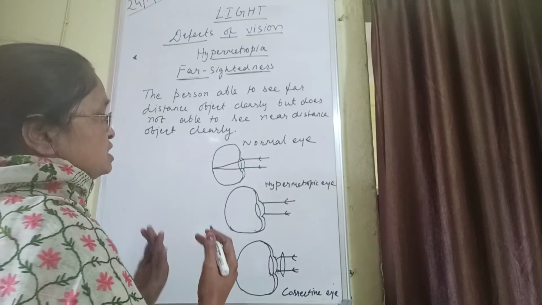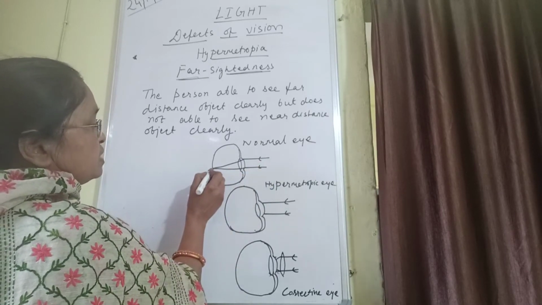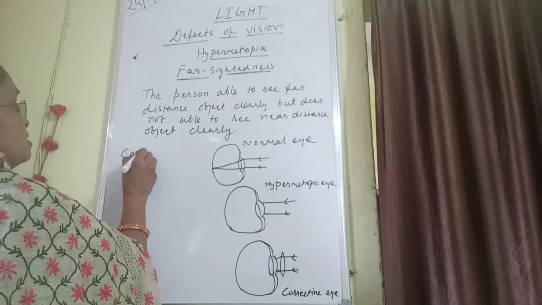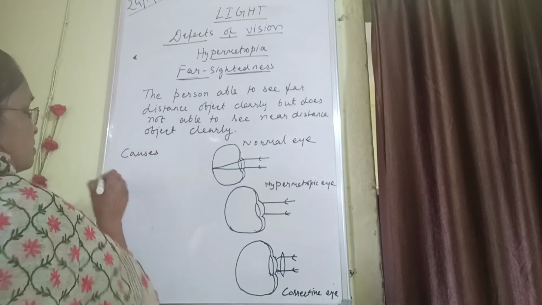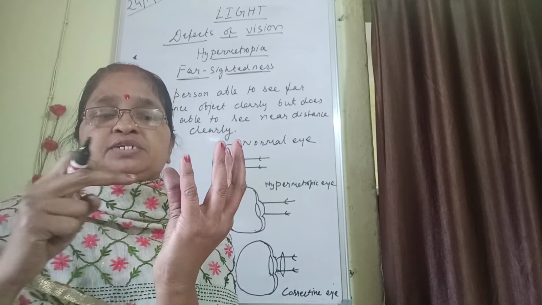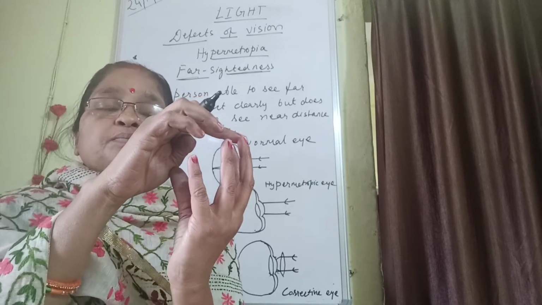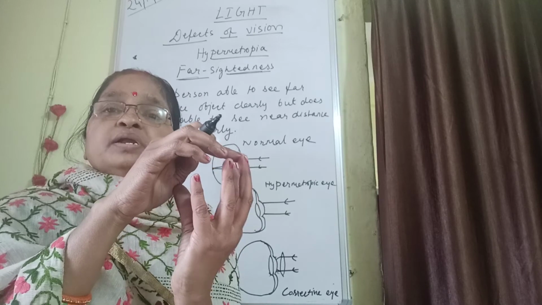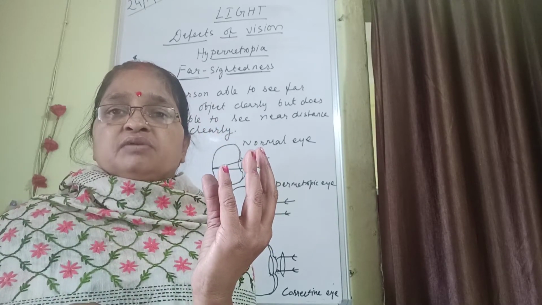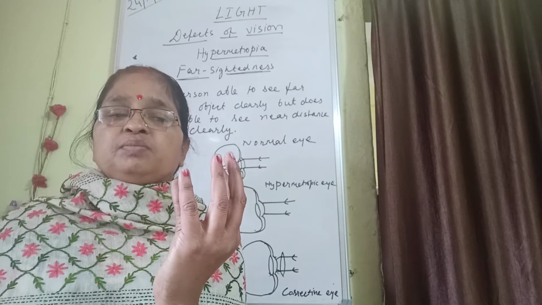What are the causes? So first of all, you see the normal eye: the rays are coming and making the image on the retina. Let us see its causes. Again, suppose this is the eyeball and light rays are entering and meeting at the retina. By some cause, this eyeball gets contracted. When the eyeball gets contracted, that is shortening of the eyeball, then what?